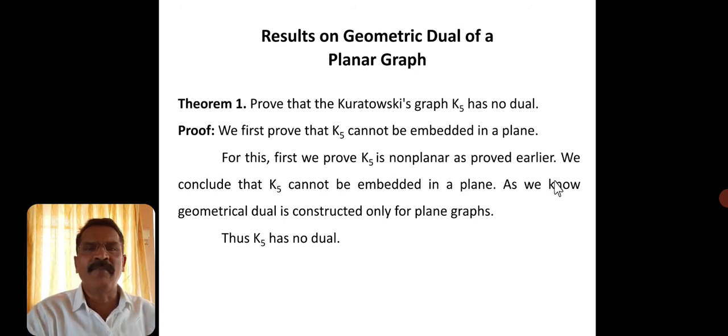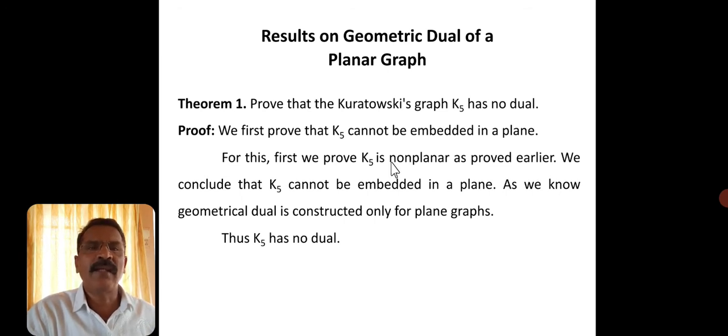Now the first theorem, or you can say the result: prove that the Kuratowski's graph K5 has no dual. Already you know the graphs K5 and K33 are called Kuratowski's graphs. And we have proved the graph K5 is non-planar in the previous class. Now here we have to prove that K5 has no dual. To prove this, what we need to do?